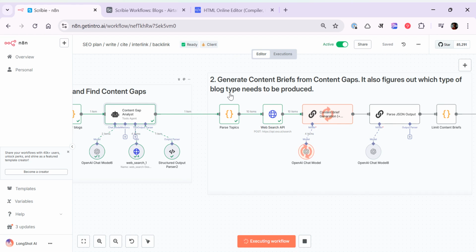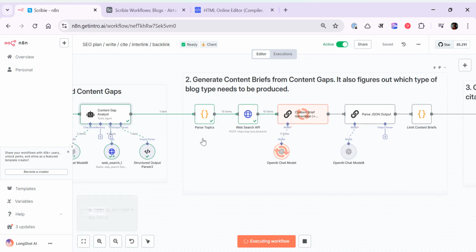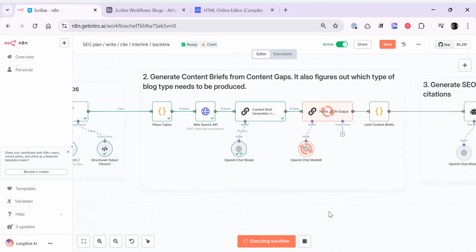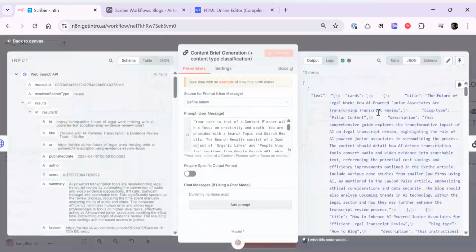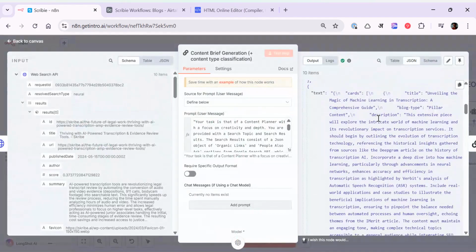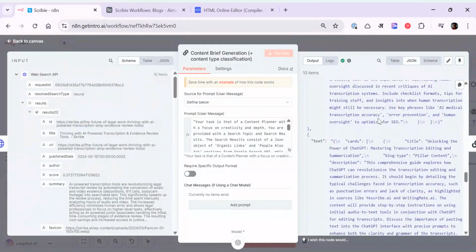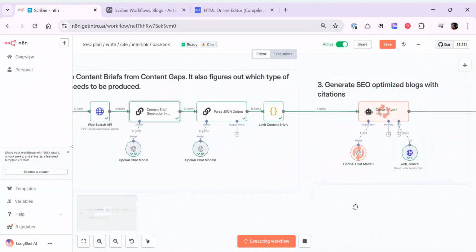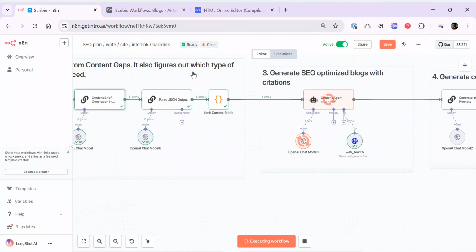Once we have figured out the content gaps, the second step is to create content briefs. Basically, you have to tell the AI what exactly to write about. What type of blog is it? Is it a pillar content blog? Is it a listicle? Is it a descriptive, educational, or informative one, and so on and so forth. In this step, this kind of decision making is happening. The brief must have been generated. Let's check. Yes, the content brief generation has happened.